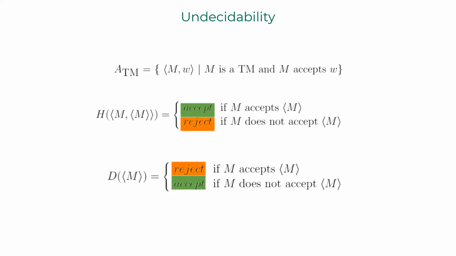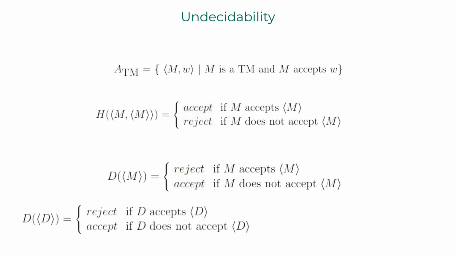The Turing machine D can be hardwired to enter accept state if H rejects M on itself. D enters reject state if H accepts M on itself. Here is a formal description of the machine D. As D is also a Turing machine, you can feed D with its own description.